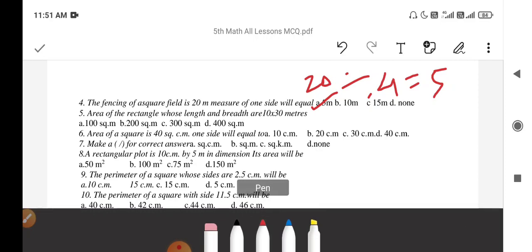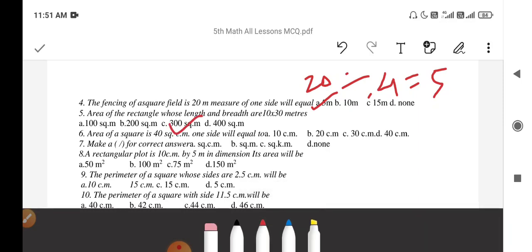The next question, area of the rectangle whose length and breadth are 10 and 30, means length is 10 meter and breadth is 30 meter. So the area will be length multiplied by breadth, 10 multiplied by 30 equal to 300 square meter.